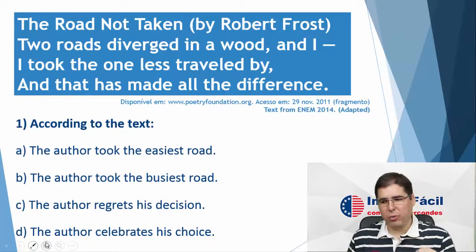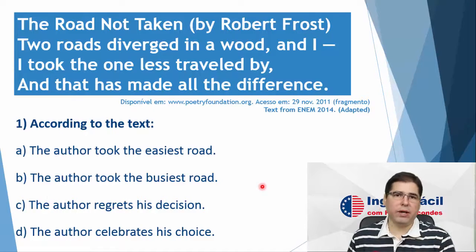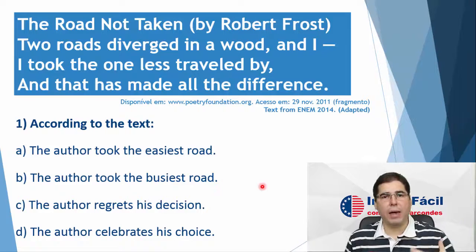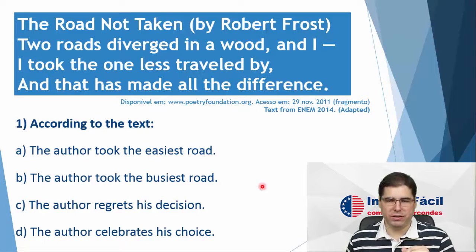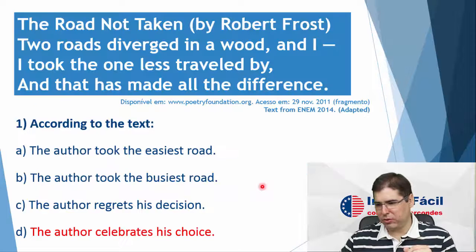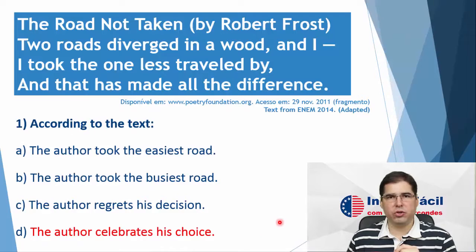So the correct answer is: the author celebrates his choice. The author is happy about his choice. The correct one would be letter D.